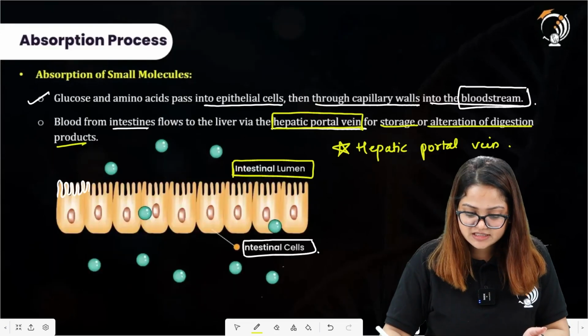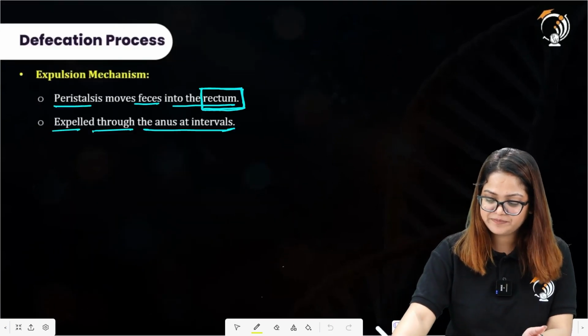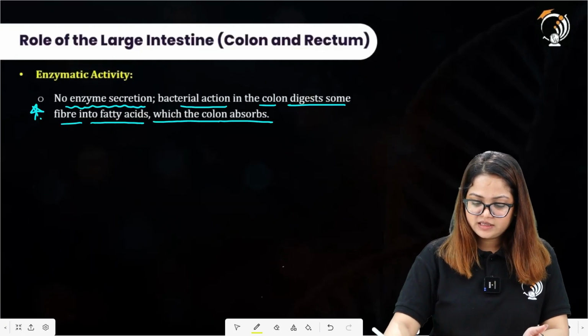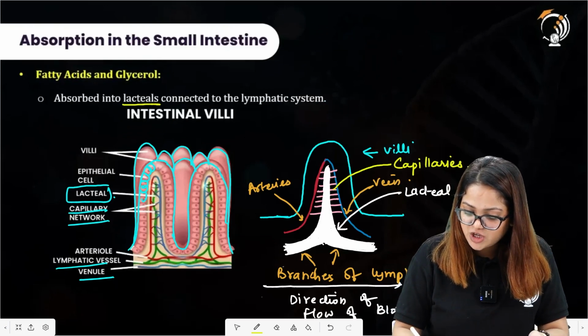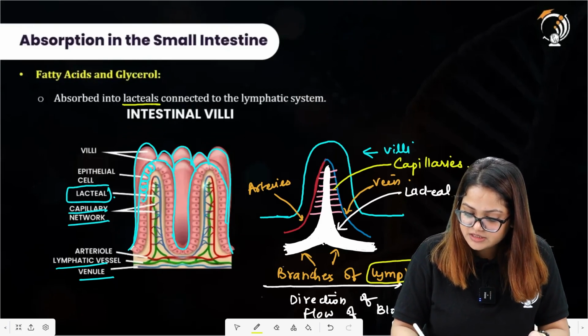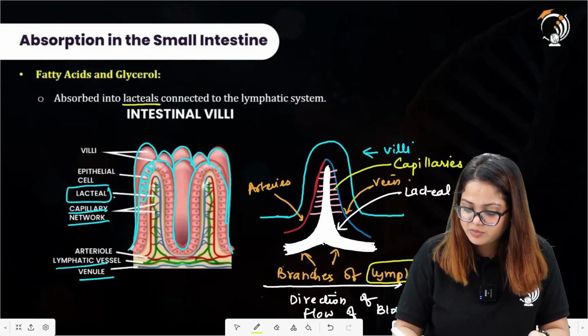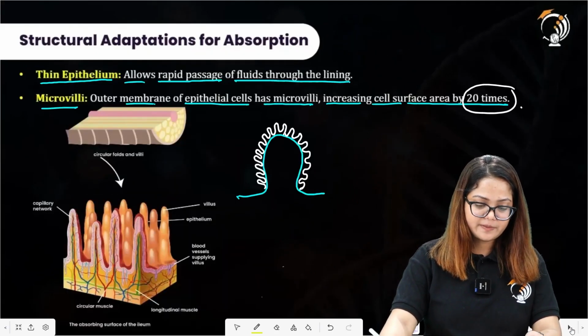As we already discussed in the previous slide, in which we made the diagram of small intestine villi, the lacteals were formed through the branches of the lymphatic system. So these pointers need to be considered as they're important for the examinations. Moving forward, here we have